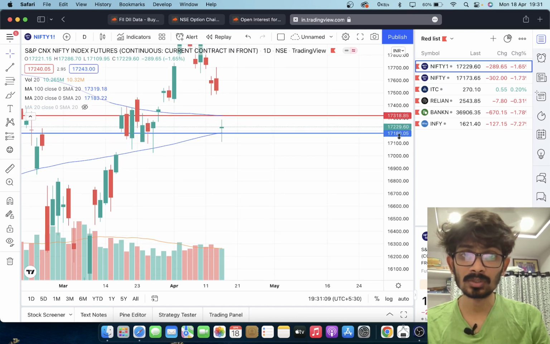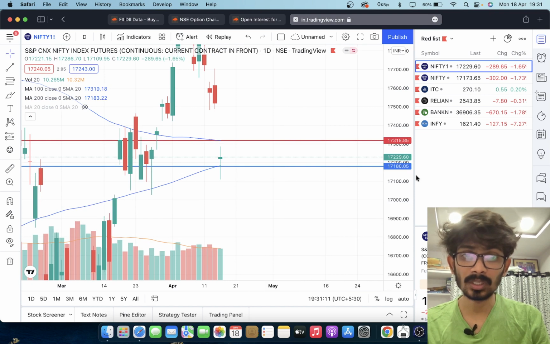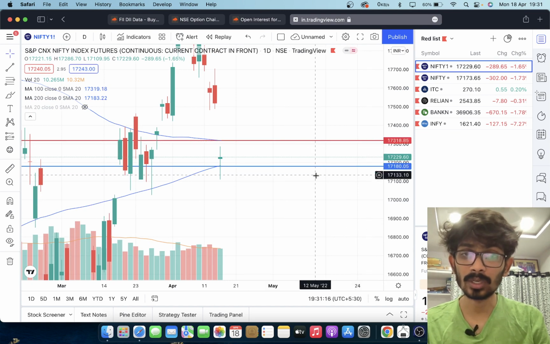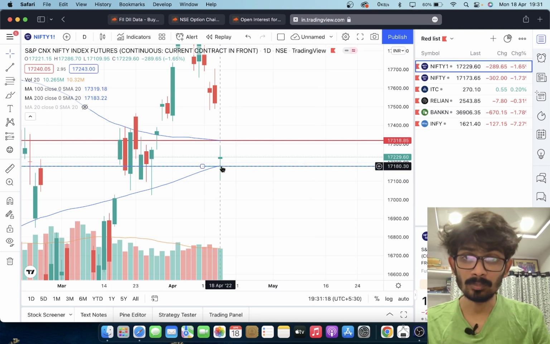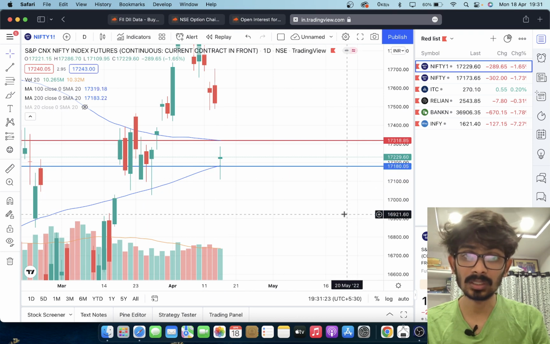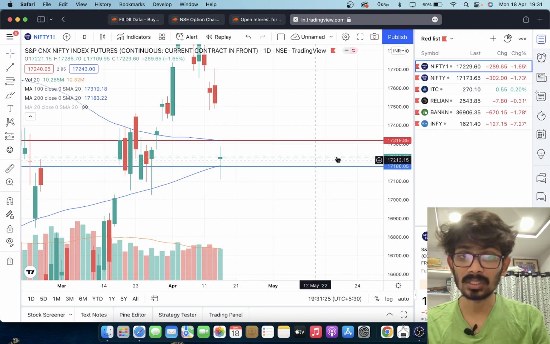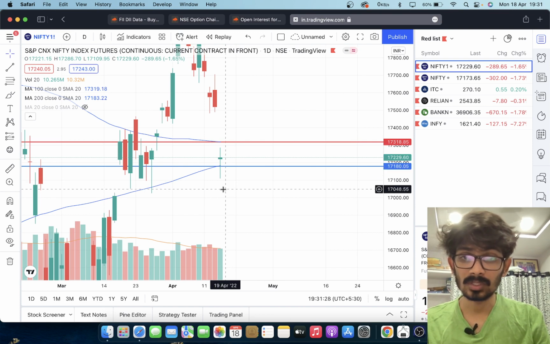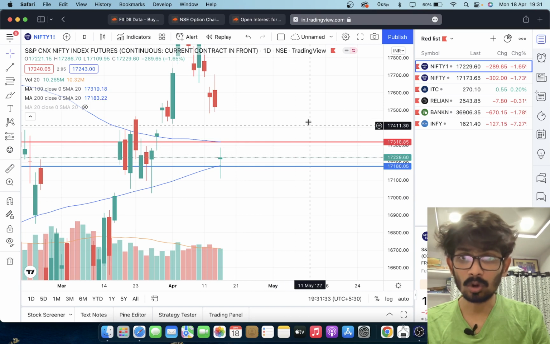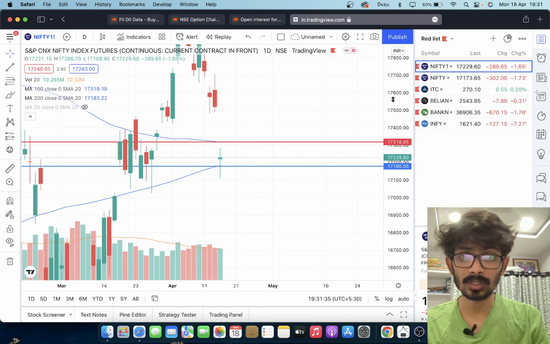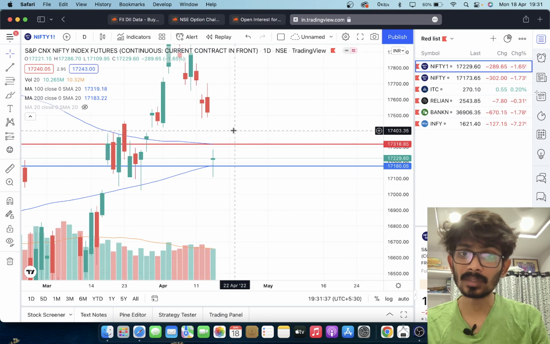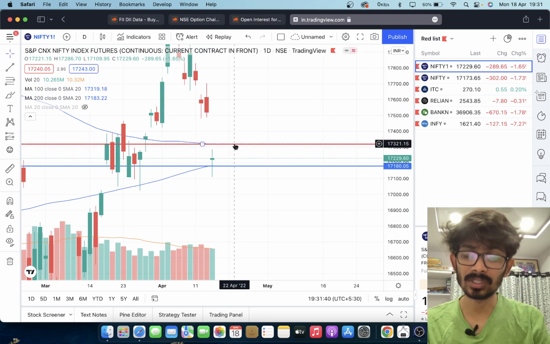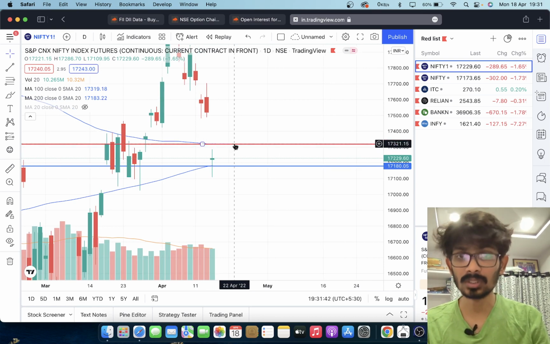So what we expect for now is that the Nifty should be in the range between 17,180 and 17,318 in the futures chart, which is between the 100 EMA and 200 EMA. Below this there should be good support. If this breaks, we can see the 17,000 level very soon, which is a very round support and also open interest support. On the top, the 100 EMA is a very good resistance, so until it crosses 17,300, we cannot take many bullish positions.